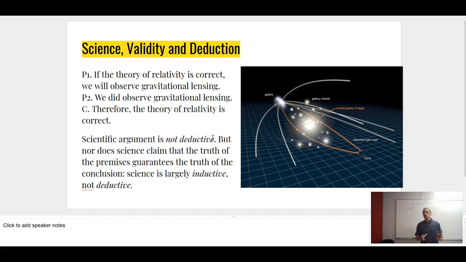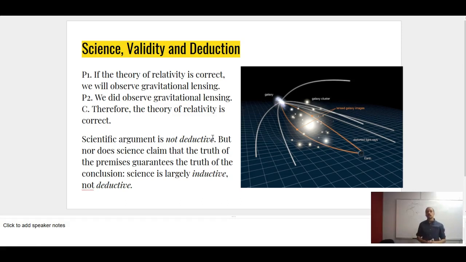Notice that this makes a lot of science not exactly deductive. This is going to be a tremendous simplification of how science actually works, but just bear with me for the purposes of the example. Of course, if you take an advanced philosophy of science class, you might say, well, actually, Hempel's hypothetico-deductive method. Okay. But from the point of view of this class, notice that a lot of empirical arguments aren't strictly speaking deductive.